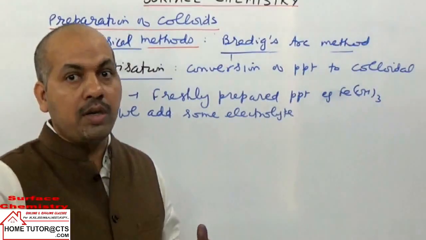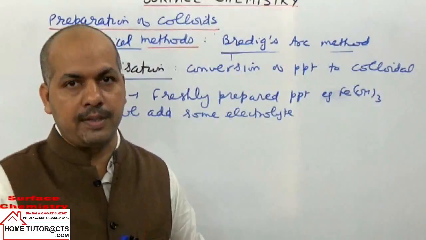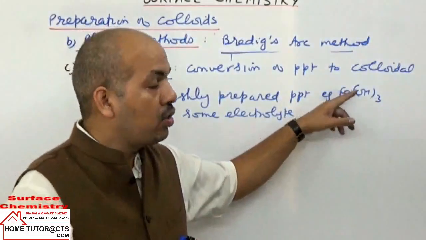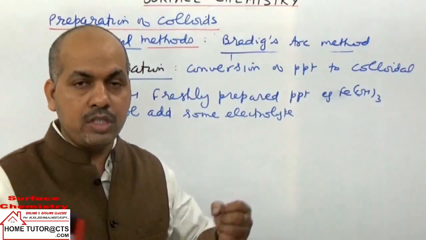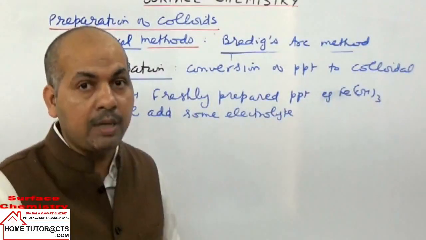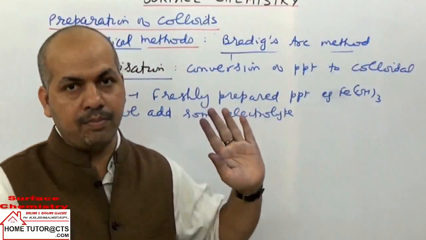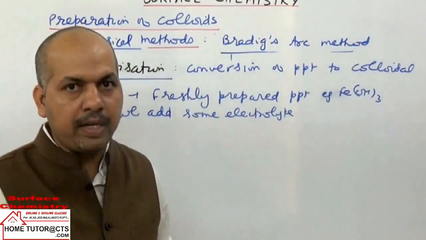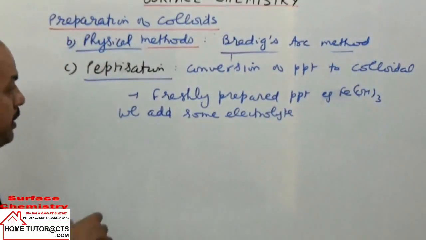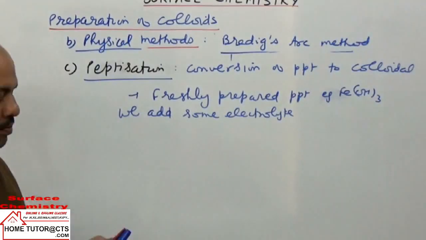Then these adsorbed ions and the ions already in the PPT have repulsion. Suppose they adsorb ferric ions, ferric hydroxide already contains ferric ions, so these ions have repulsion. By repulsion the PPT will disperse; the PPT will break up into smaller particles which have colloidal dimensions. This method is called the method of peptization. PPT changes to colloidal solution by adding a suitable electrolyte.